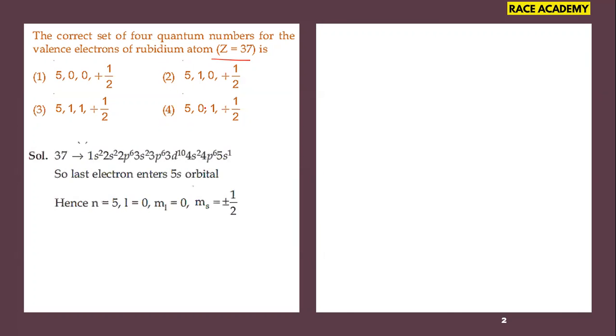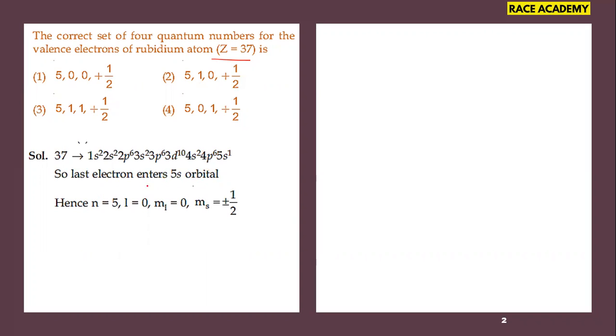If you see the electronic configuration of rubidium, the outermost configuration is 5s1. The last electron is called the differentiating electron. In this case, it enters the 5s level.